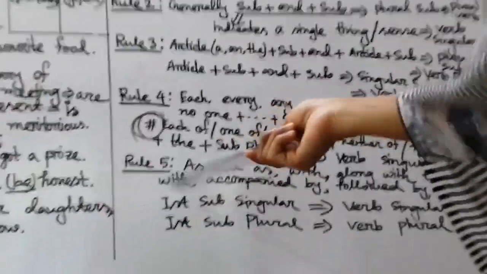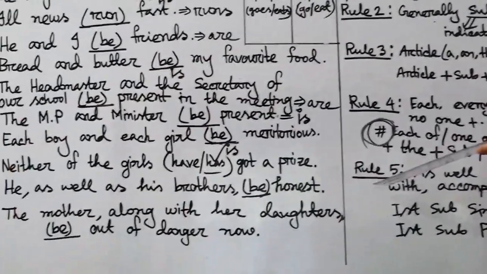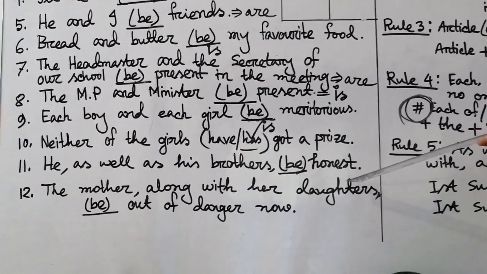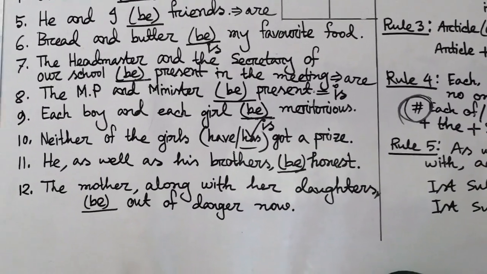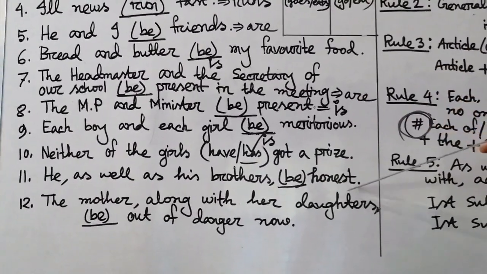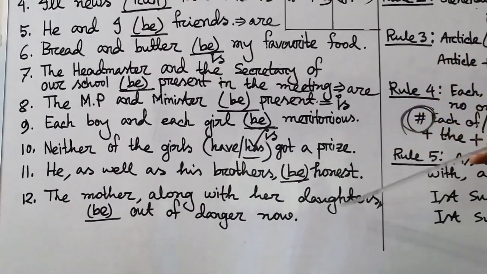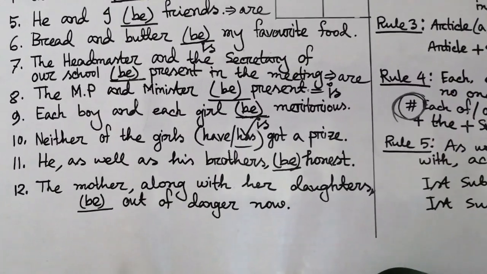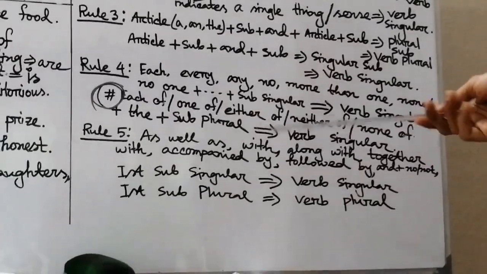Then rule number 5. After learning rule number 5, we can solve question sentence number 11 and 12. He as well as his brothers be honest. The mother along with her daughters be out of danger now. Okay, rule number 5. My dear students, write down those words please.